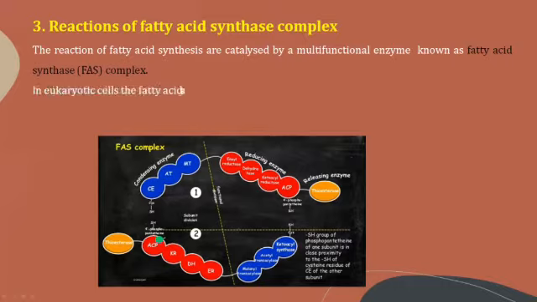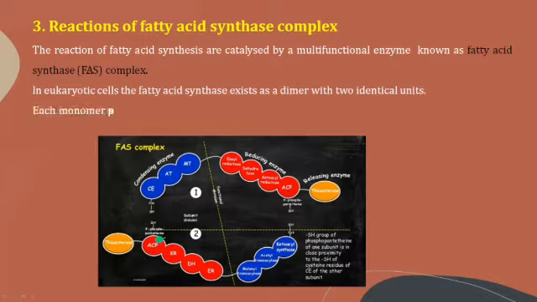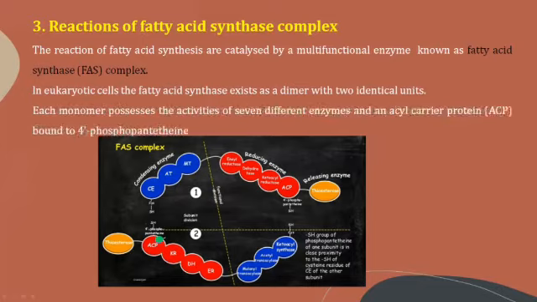We will see that in eukaryotic cells, fatty acid synthase exists as a dimer. Dimer means consisting of two units, and those two units are identical. Therefore we can say that FAS exists as a dimer with two identical units. Each monomer possesses the activities of 7 different enzymes and an acyl carrier protein, ACP, which is bound to 4'-phosphopantetheine.